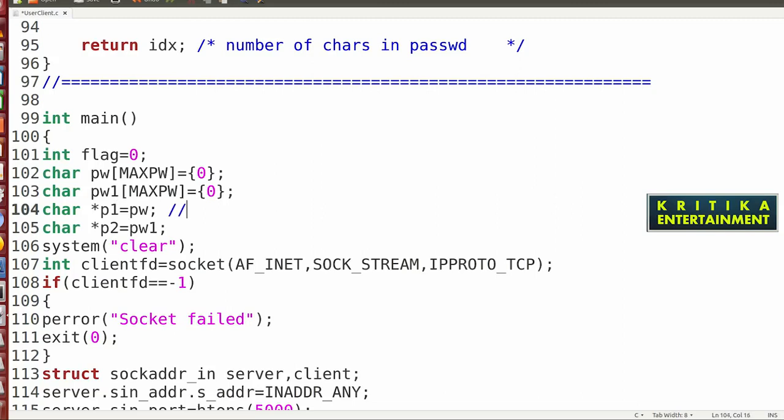Okay, store the password, and it stores the password.